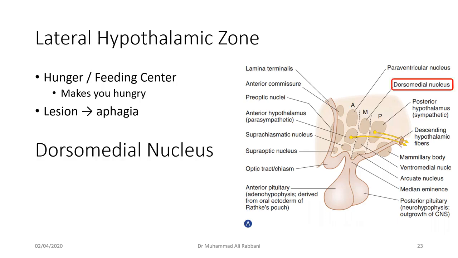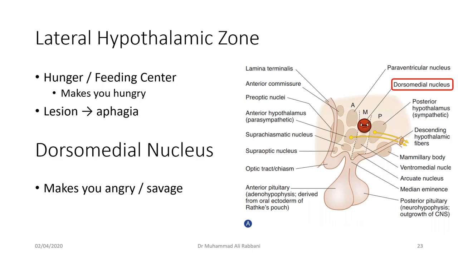And then there is the dorsomedial nucleus. It is adjacent to this lateral hypothalamic zone, and its function is related to it. It's the anger nucleus. It makes you angry, it makes you savage. If it's overactive, it will make you aggressive. If it's underactive, it will make you passive. So in most cases, these two nuclei function together. That is why when a person is hungry, he's mostly also angry.